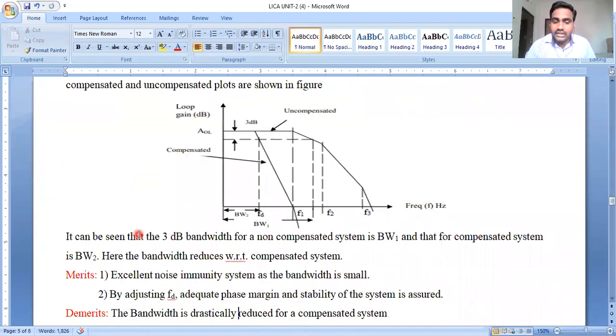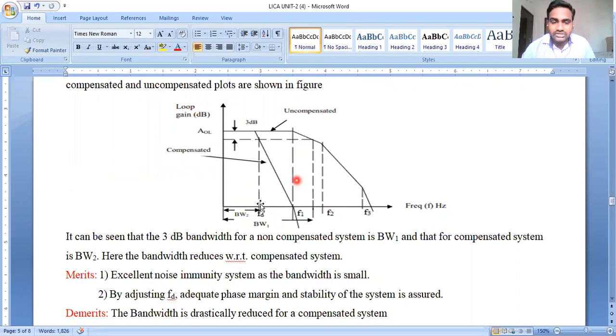But we have some advantages in the dominant pole technique. The system we proposed with the dominant pole technique has excellent noise immunity. That means it can handle good noise rejection. And second, by adjusting the dominant frequency F suffix D, the phase margin is improved and the system stability is assured.